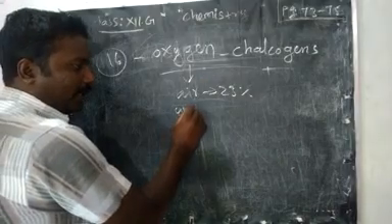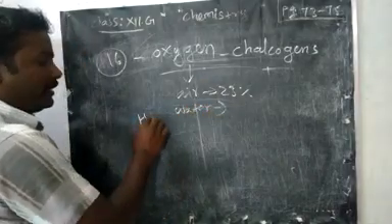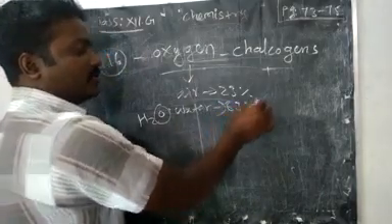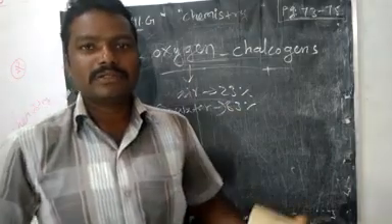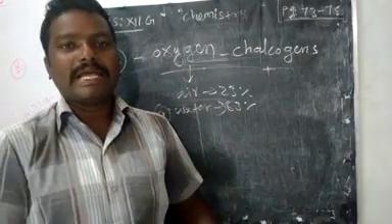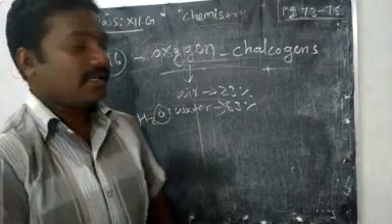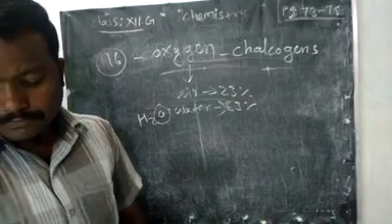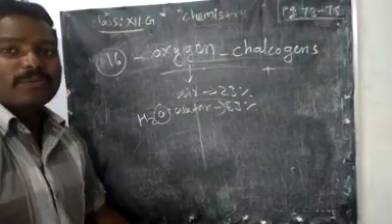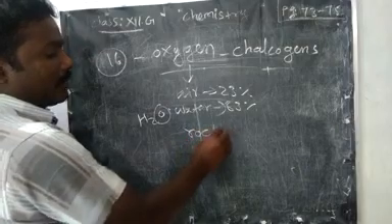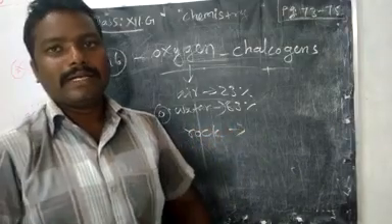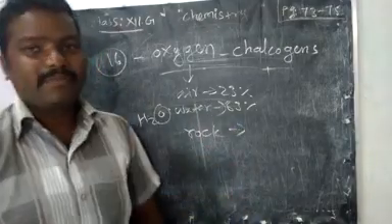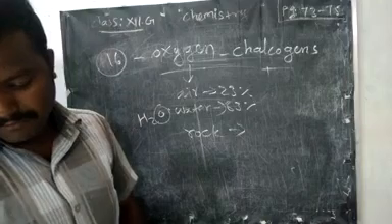Then in water, H2O, we have nearly 83% oxygen in seawater. We know that 3% of the earth is covered with water. Then maximum rocks are made up of oxide compounds, like magnesium oxide, oxides of elements making up rock.